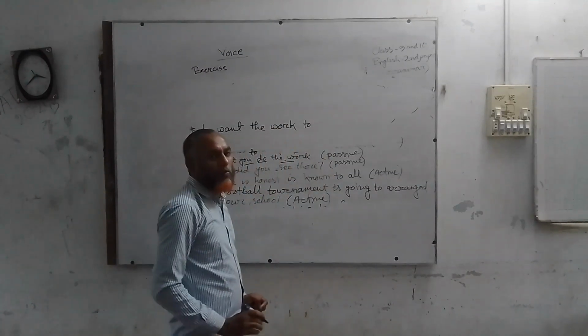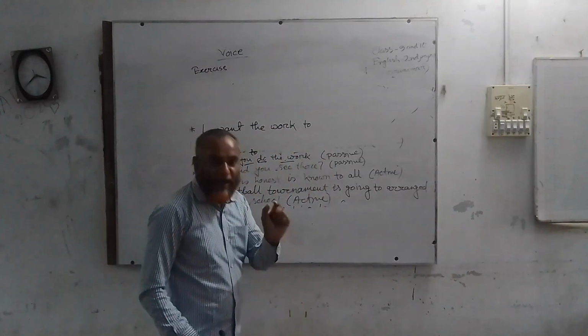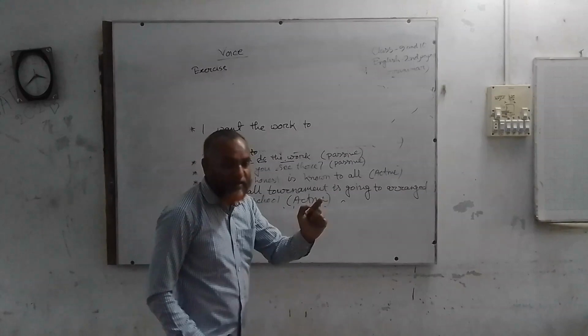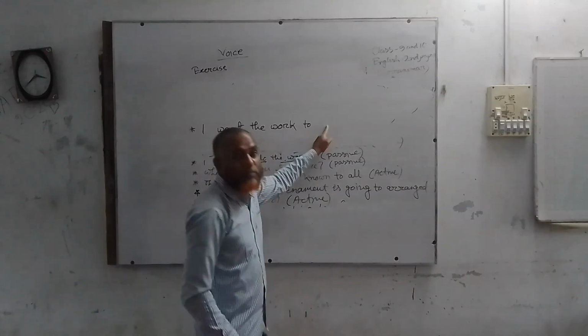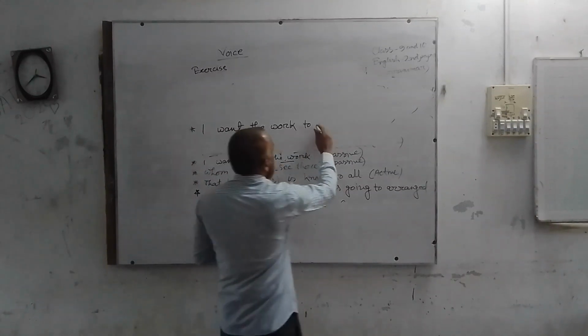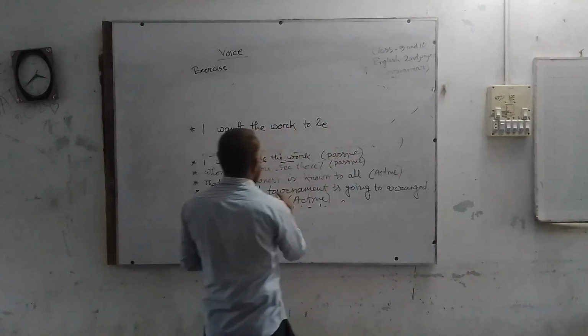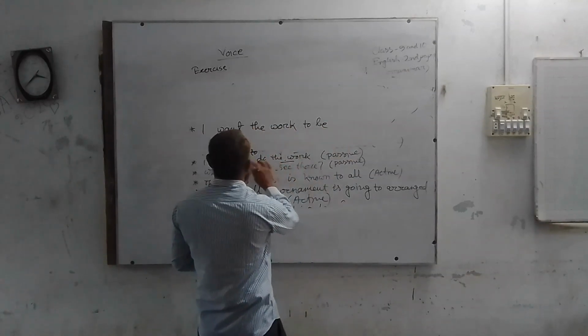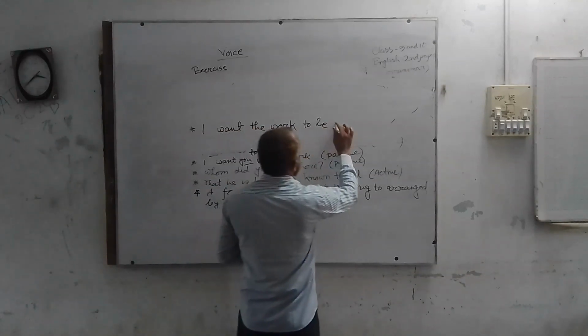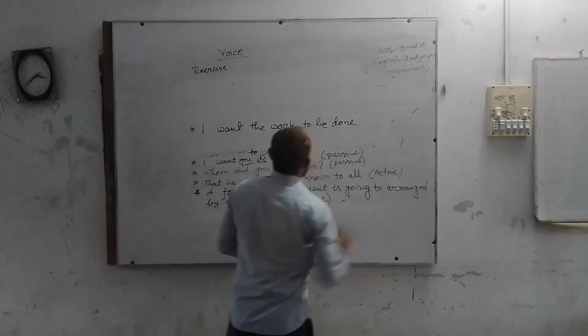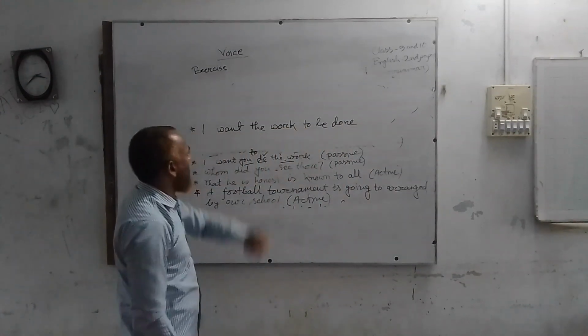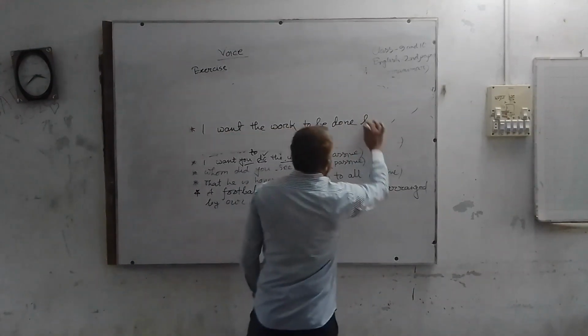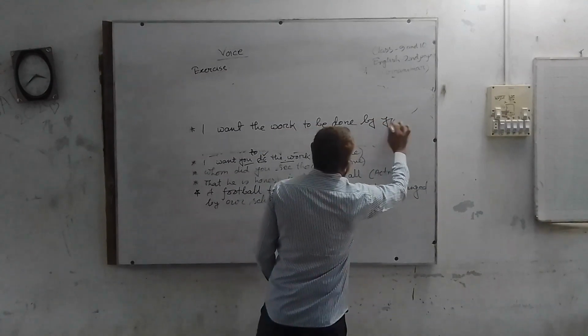And you know, while changing an infinitive verb into passive, you have to use be after to. Then do, done. I want the work to be done. By whom? By you.